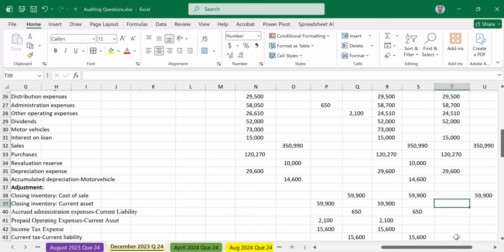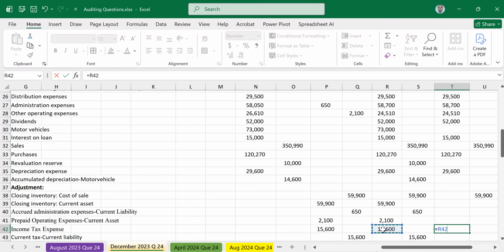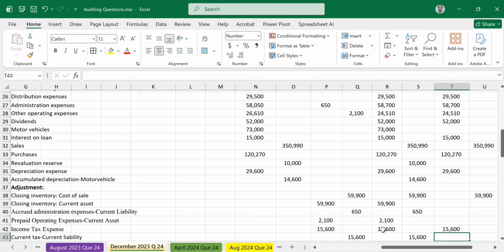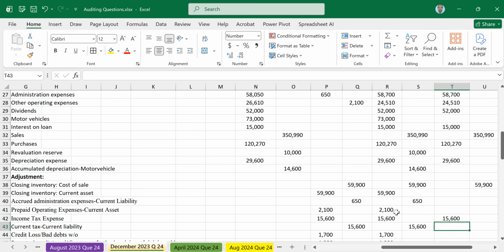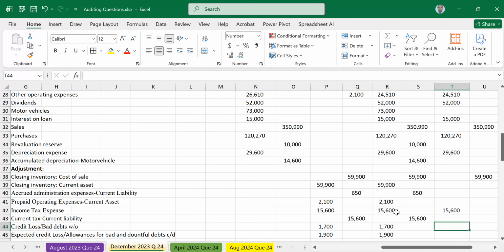Accrued admin, no. Prepaid, no. It's already adjusted up there. Remember, current liability, current asset. Income tax, yes, of 15,600. That is the income tax. A current tax, no, because it's a current liability. You only pick the income tax expense, not the current tax.